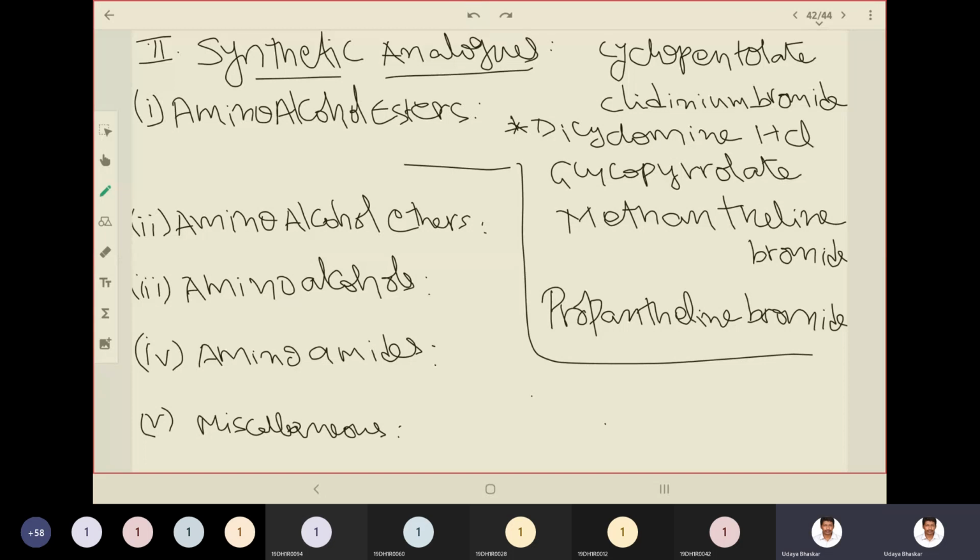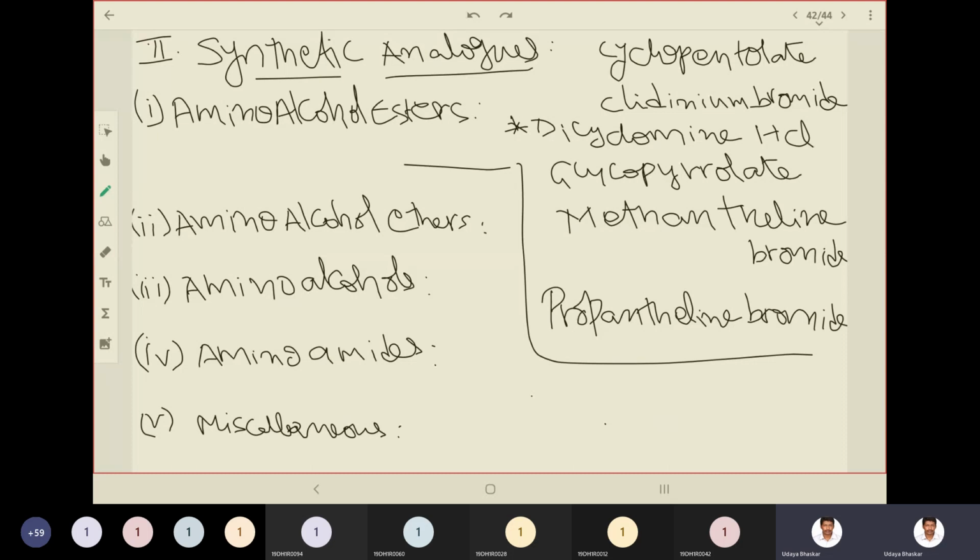for amino alcohol esters: cyclopentolate, clidinium bromide, dicyclomine. As the handwriting is not coming out legibly, I am uttering it out. Dicyclomine HCl, glycopyrrolate, methantheline bromide, and propantheline bromide.